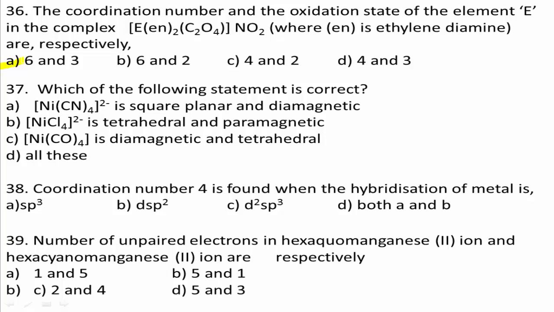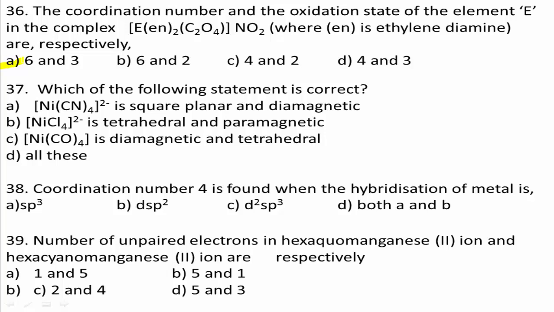It forms 4 coordinate bonds with CO, and hence the hybridization is sp3, and since all the electrons in nickel are paired, it is diamagnetic. In Ni(CN)4 2-, the electronic configuration of Ni2+ is argon 3d8 4s0.